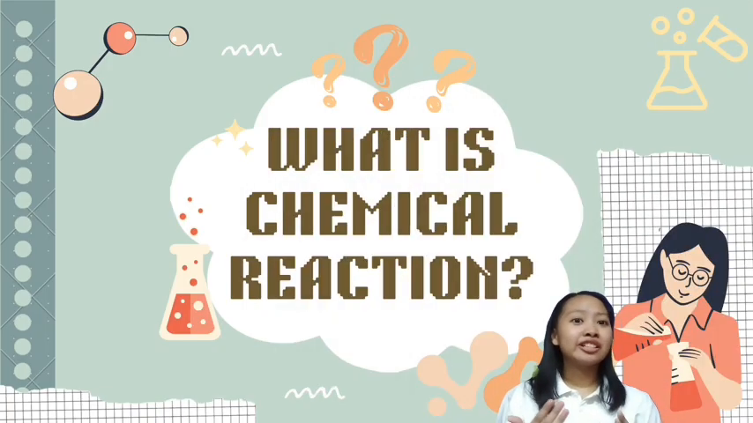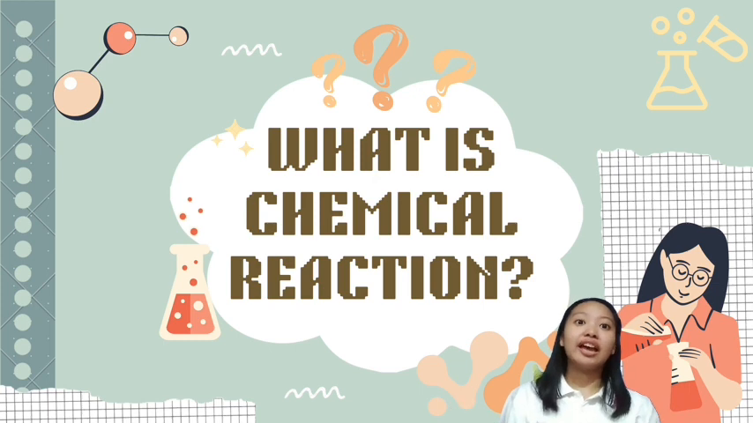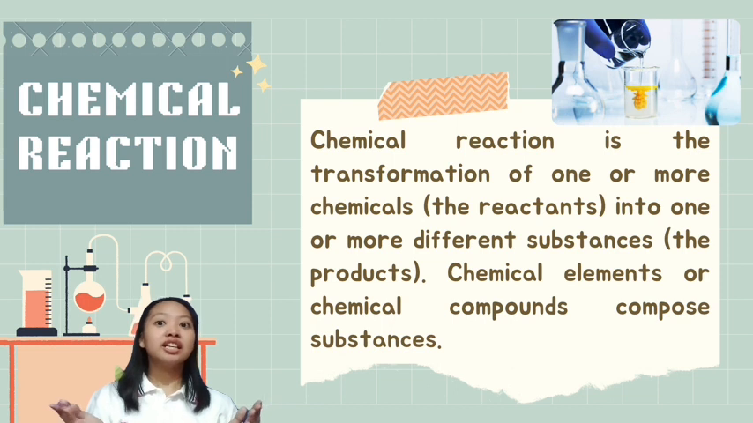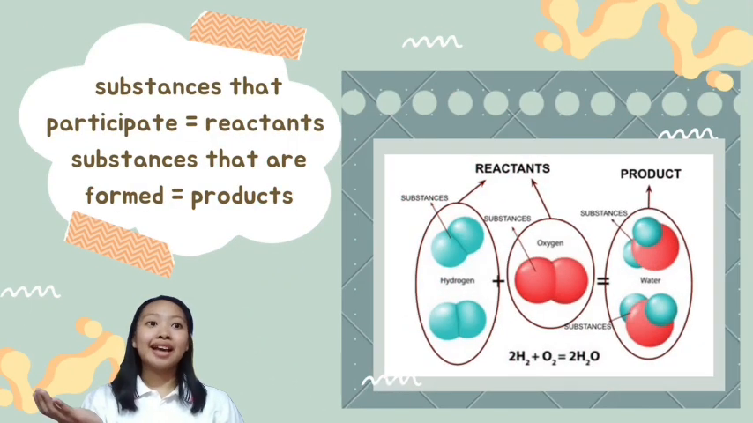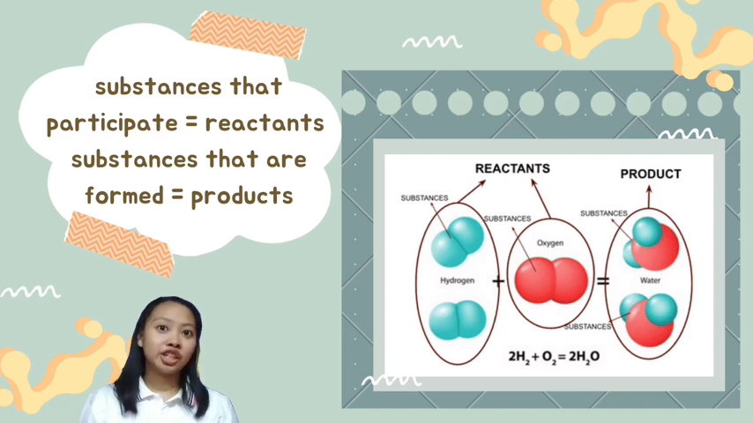I know you might be wondering, what is a chemical reaction? And here I am to inform you of its meaning. A chemical reaction is a process in which reactants react chemically and convert into products by chemical transformation. The substances that participate in a chemical reaction are called reactants. The substances that are formed are called products. The products have different properties from the reactants, also known as a chemical reaction or chemical change.